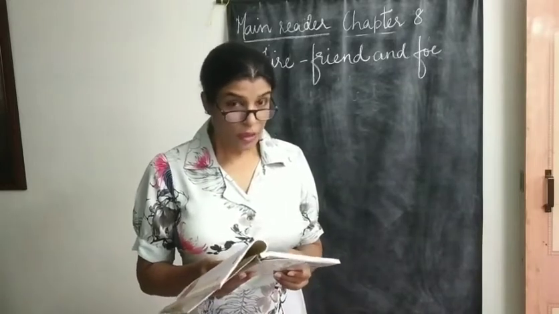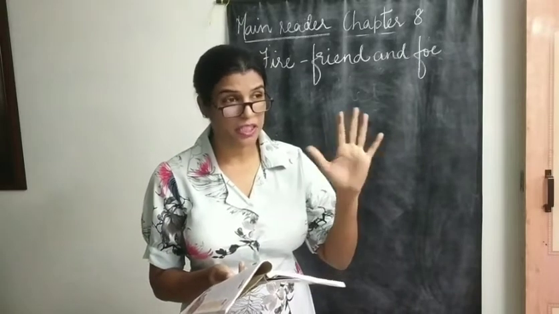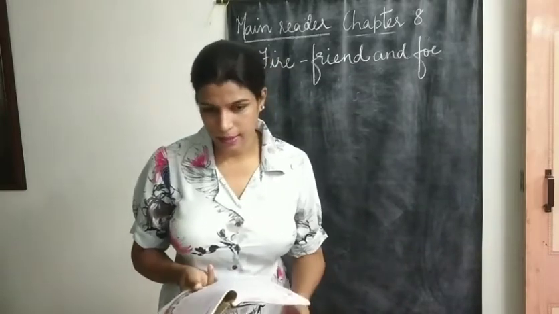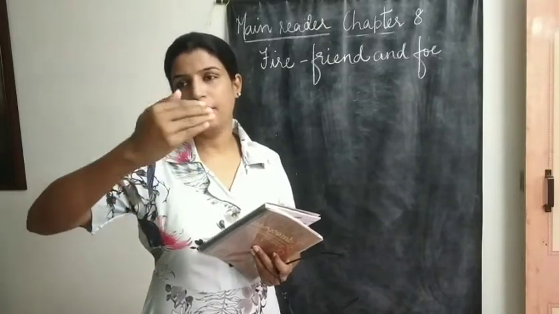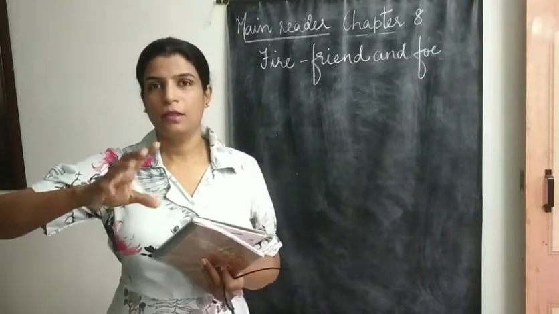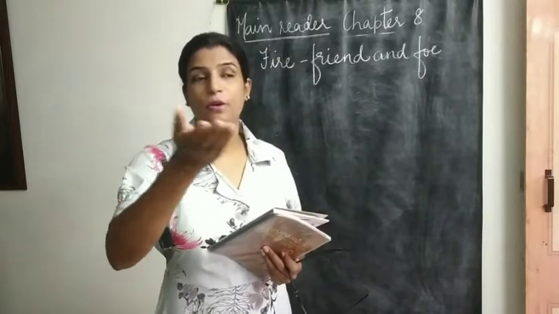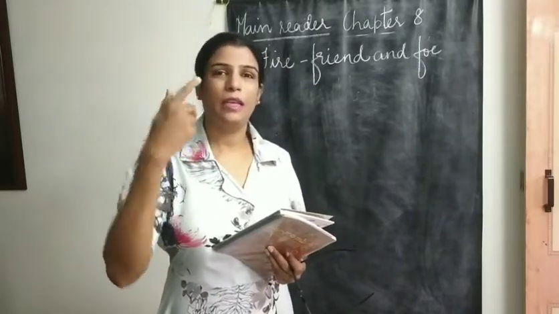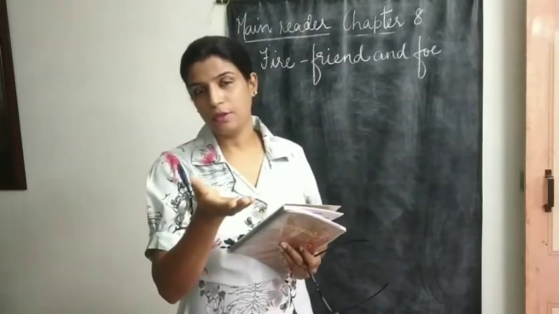Let's see. If water is sprayed onto an oil fire, the oil will float to the top of the water and continue to burn. If you have learnt in science, lighter liquids float and the heavier liquids sink. So when you mix oil and water, what happens? The oil comes onto the surface and keeps on floating over there, because oil is lighter when compared to the water. So it comes on the top and it floats.